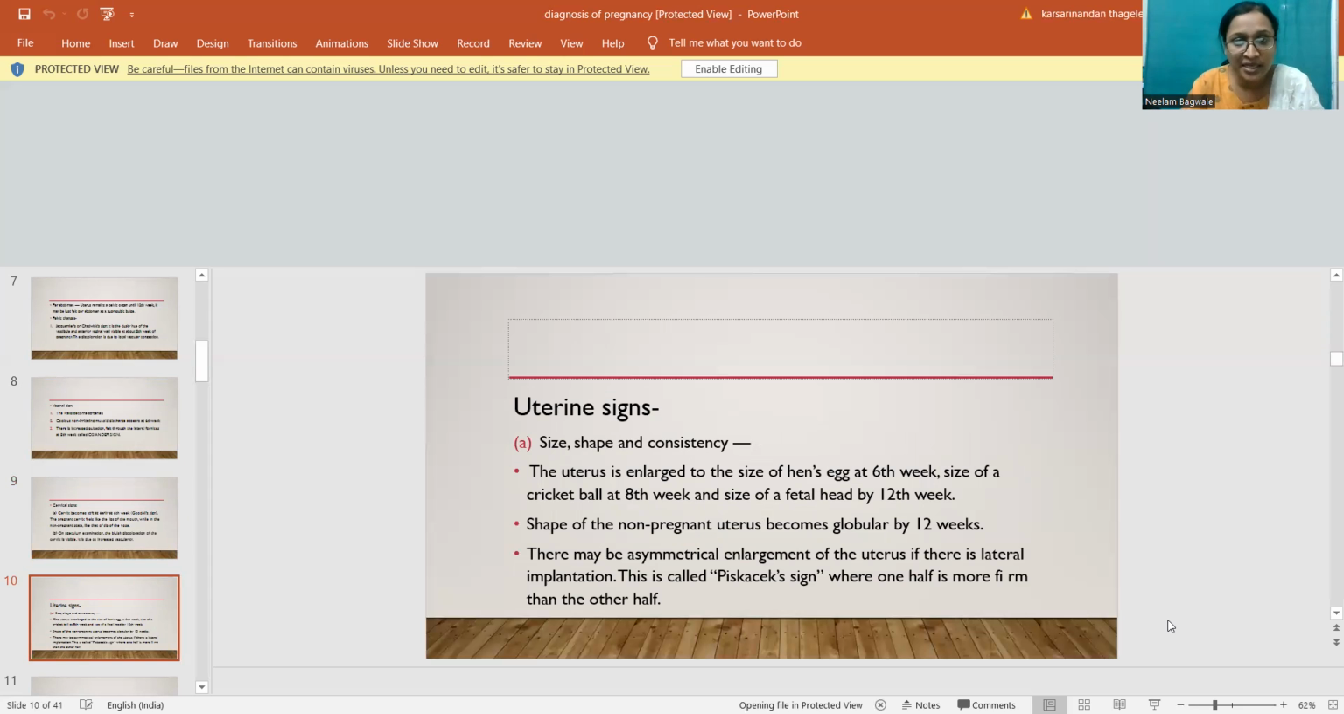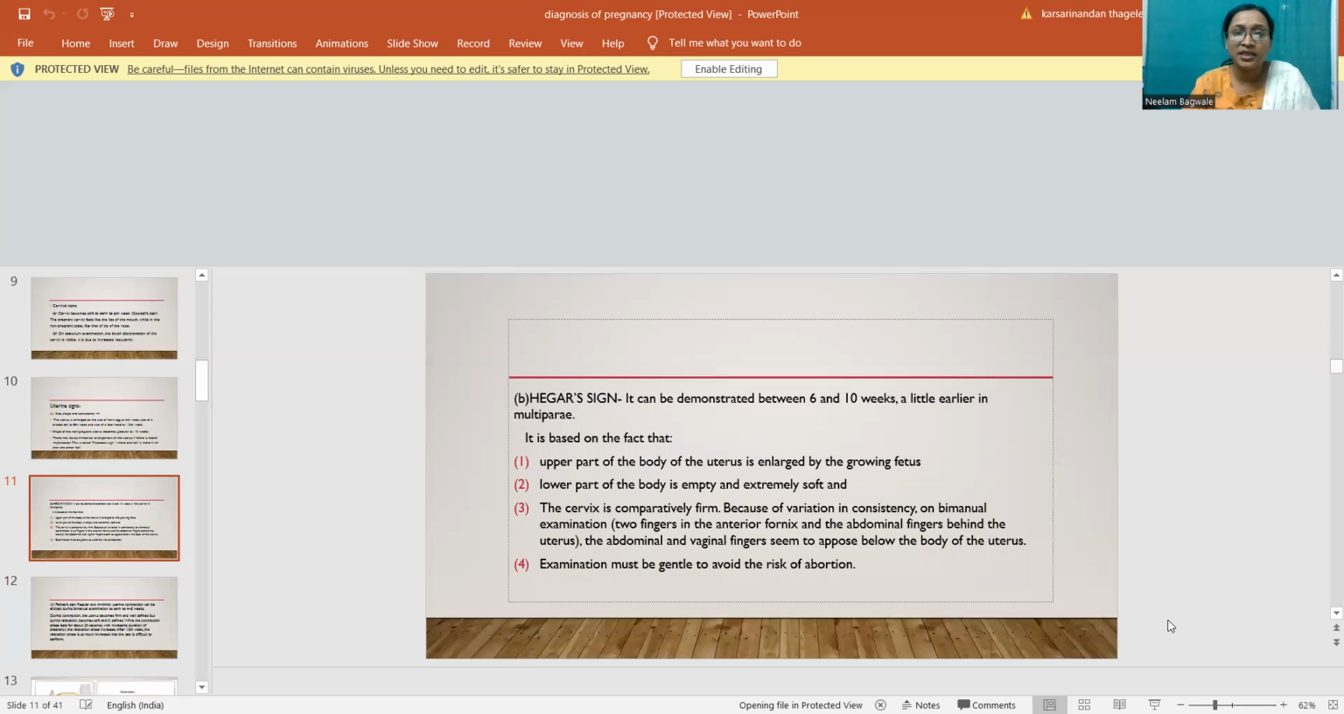On uterine signs, the size, shape and consistency change. The uterus is enlarged to the size of a hen egg at 6 weeks, to the size of a cricket ball at the 8th week, and to the size of the fetal head by the 12th week. The shape of the non-pregnant uterus becomes globular by 12 weeks. There may be asymmetrical enlargement of the uterus if there is lateral implantation. This is called Piskacek sign, where one half is more firm than the other half.